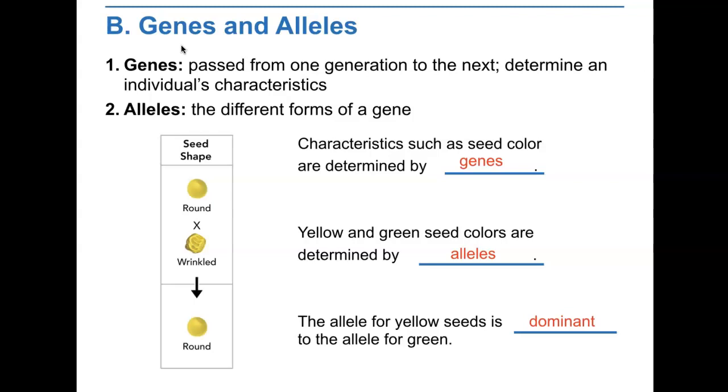Mendel's second conclusion is called the principle of dominance. This principle states that some alleles are dominant and others are recessive. An organism with both a dominant allele and a recessive allele for a particular trait will exhibit the dominant characteristic.